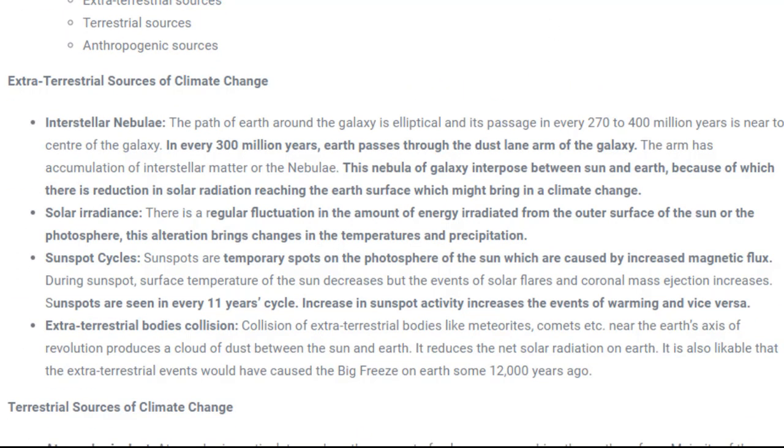So starting with extraterrestrial sources of climate change. What are these extraterrestrial? Extraterrestrial means the planetary bodies, like we have Earth, Mars, Jupiter and other planets, the Sun. We have the Moon and asteroids, meteoroids. So these are extraterrestrial bodies. Because of the movement of these bodies, there could be a possibility of climate change.